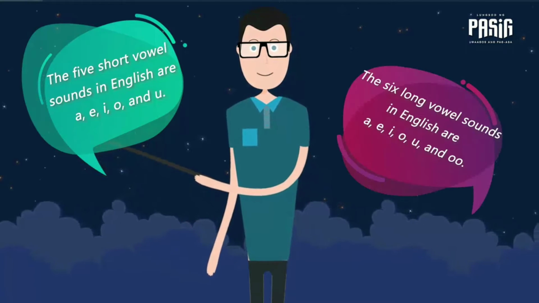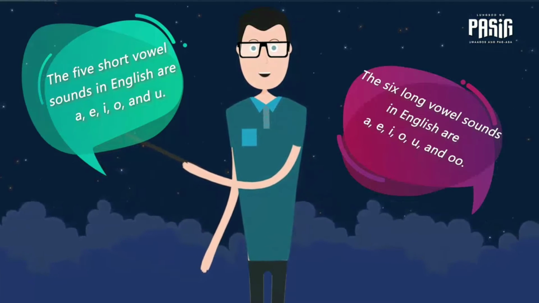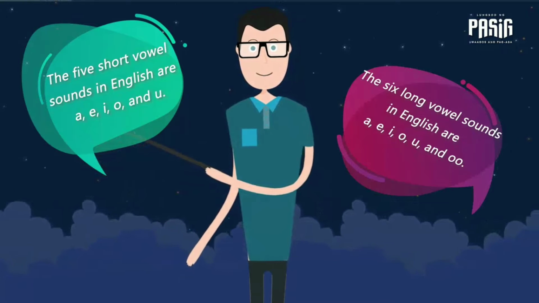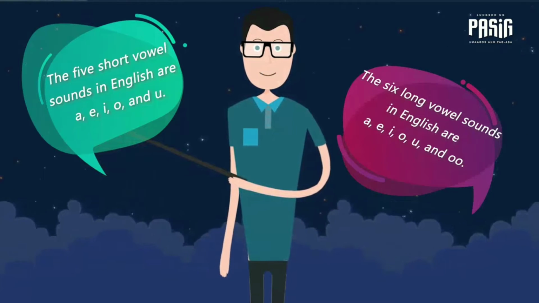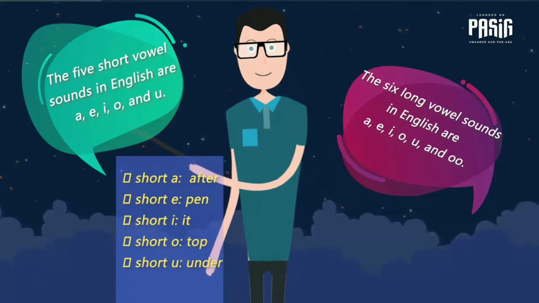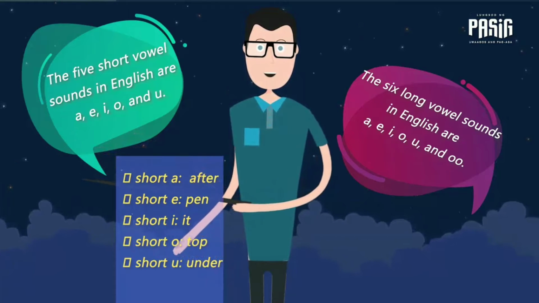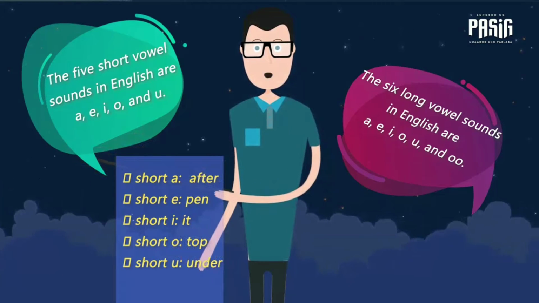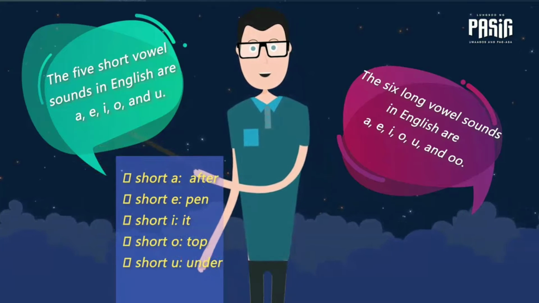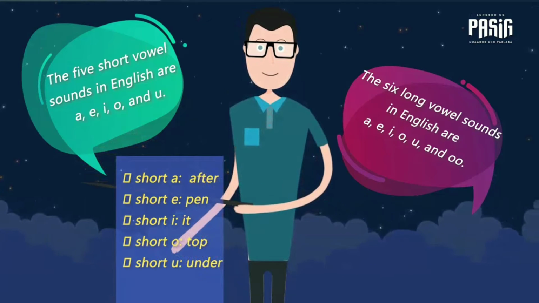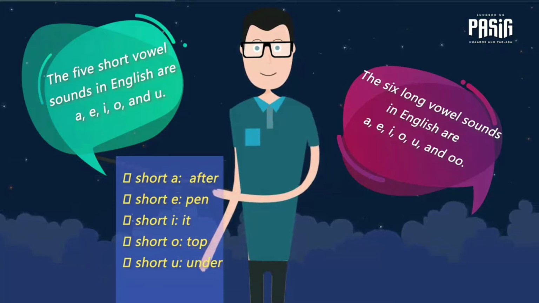Also, we have 6 long vowel sounds. Examples of the 5 short vowel sounds are: for short A, after; short E, pen; short I, it; short O, top; short U, under.